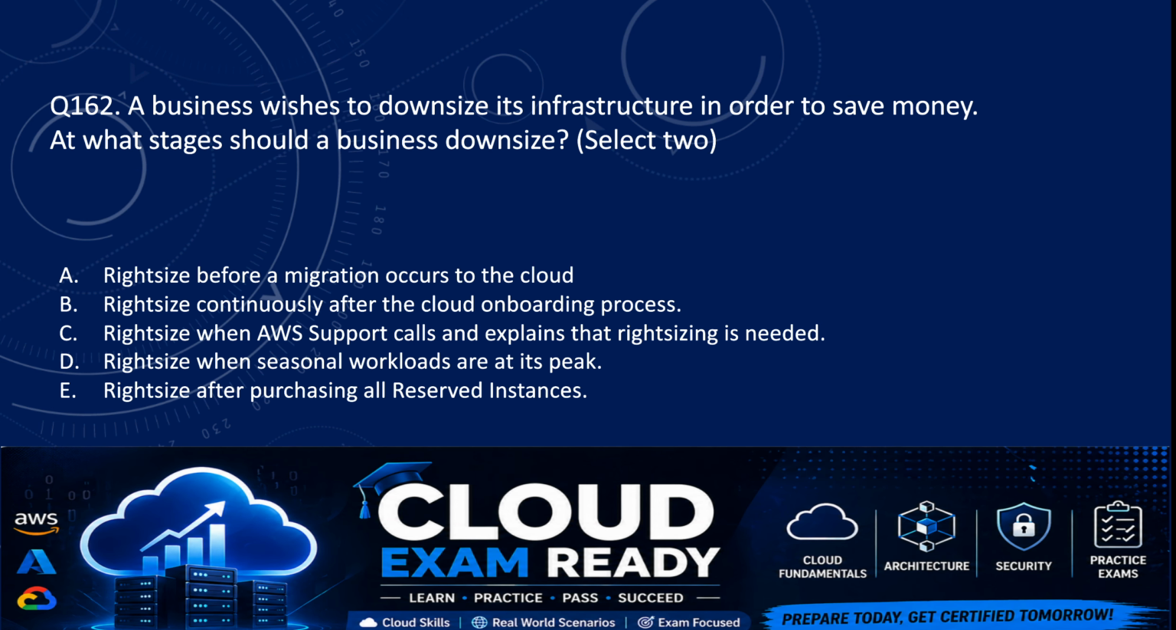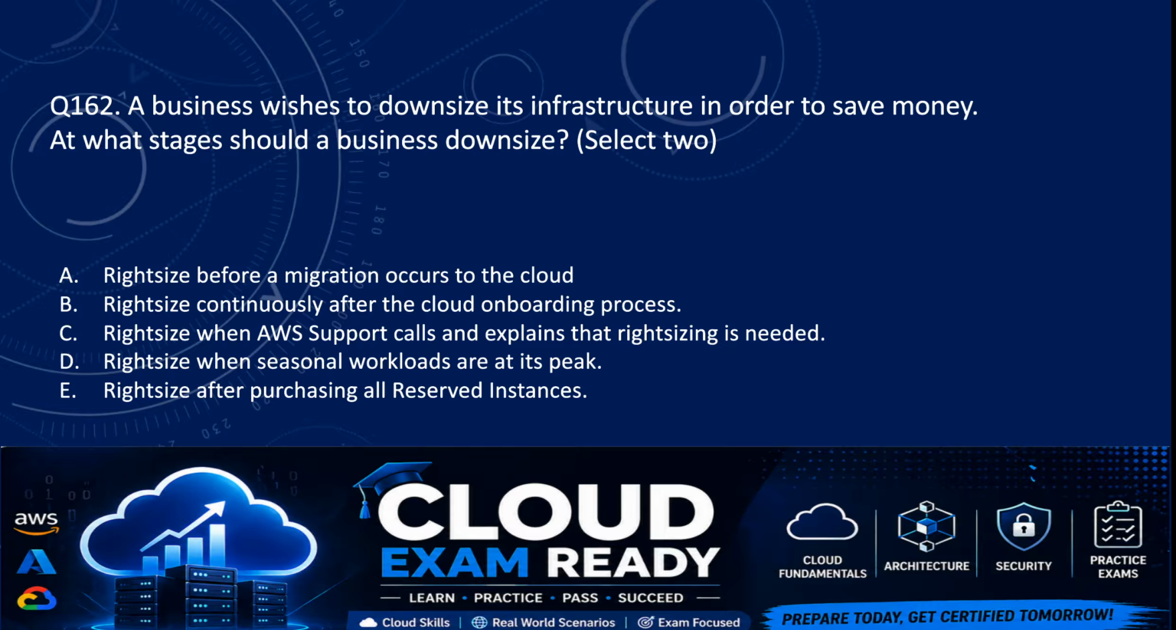Next, question number 162. A business wishes to downsize its infrastructure in order to save money. At what stages should a business downsize? So here we need to select two options. So the options are A, right size before a migration occurs to the cloud. B, right size continuously after the cloud onboarding process.